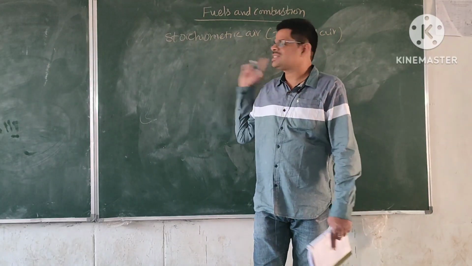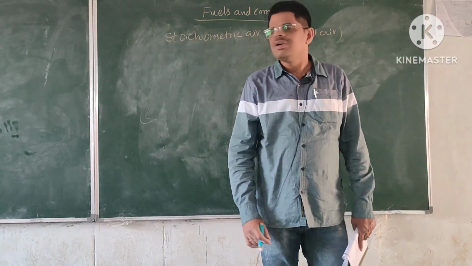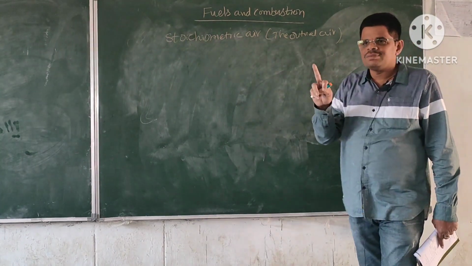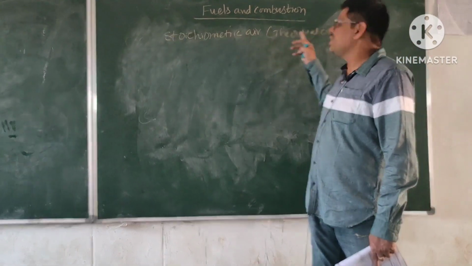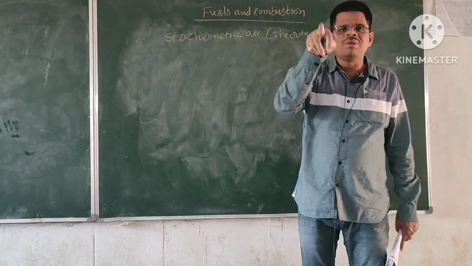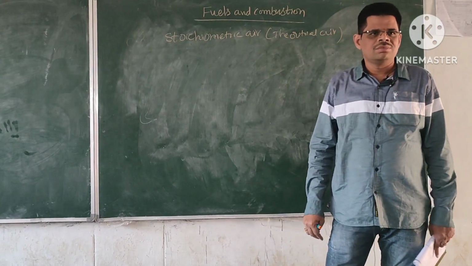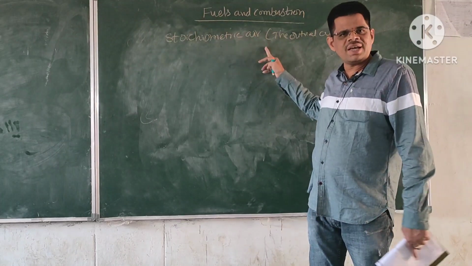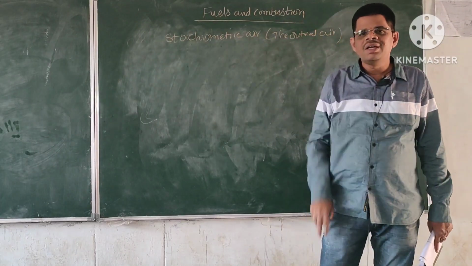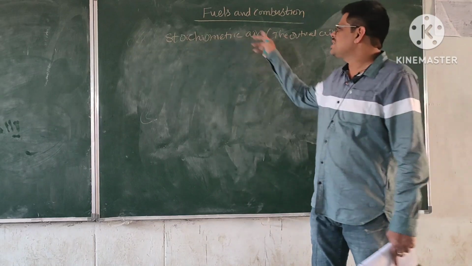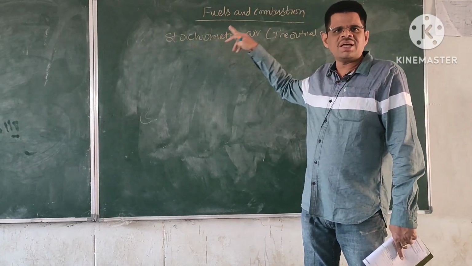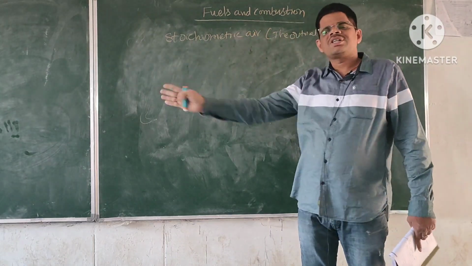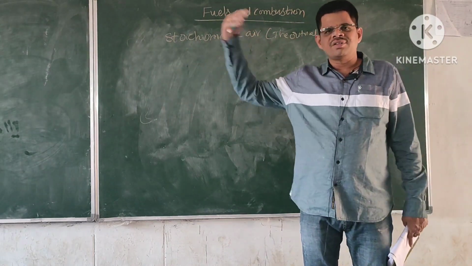So that is known as stoichiometric air or theoretical air. So if the air supplied is less than stoichiometric air, then the combustion will be incomplete. ఎందుకంటే this is the minimum amount of air required. ఇంత ఎయిర్ ఉంటేనే కంబషన్ కంప్లీట్గా జరుగుతుంది. ఇంతకన్నా తక్కువ ఉంటే కంబషన్ కంప్లీట్గా జరగదు. అంటే ఎంతో కొంత కార్బన్ కానీ హైడ్రోజన్ కానీ ఉండిపోతాయి ఫైనల్గా.